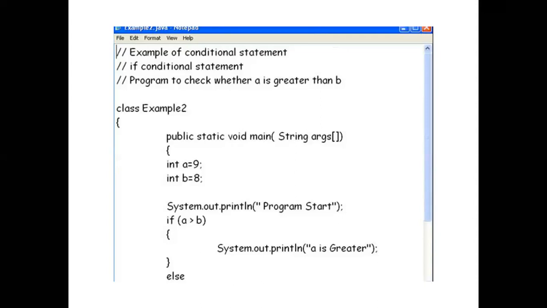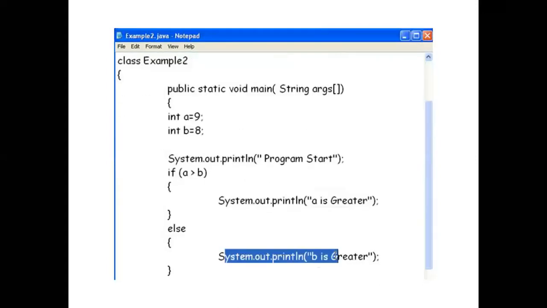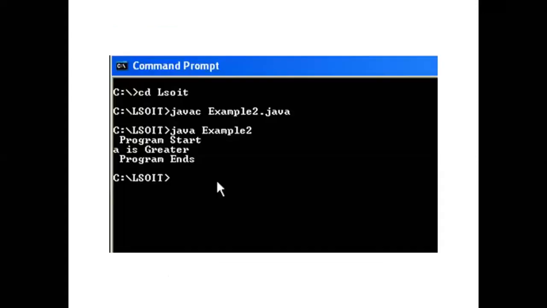Then you want to print here System.out.println, program start. Now you can use the condition: if A is greater than B, then write System.out.println, A is greater. Else, another condition you can write. In this manner you can proceed. For the same example, if A is greater than B, again you write like this, and for another condition you can use else. At the end you have to write this.